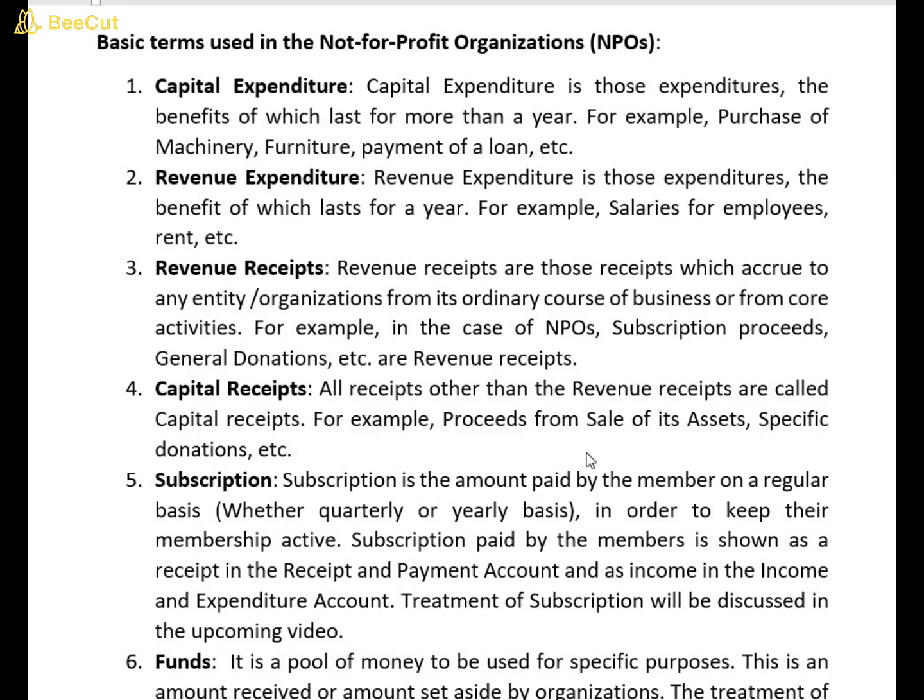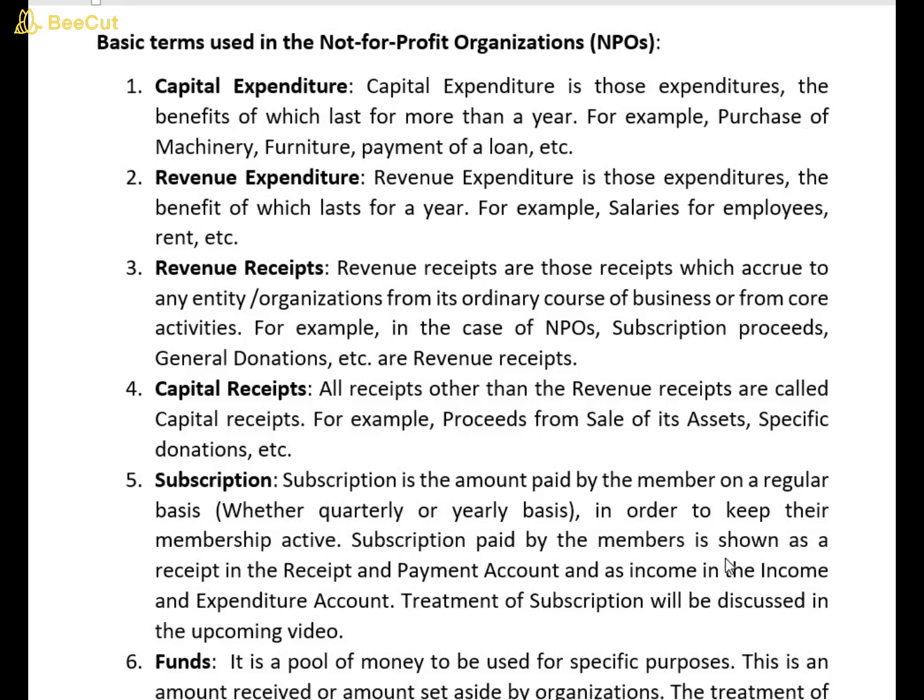And we will talk about specific donation later in this video. Subscription. What is subscription? Subscription is the amount paid by a member on a regular basis, whether quarterly or yearly, in order to keep their membership active. The member has to pay an amount on a regular basis in order to keep their membership active. This is called subscription amount.